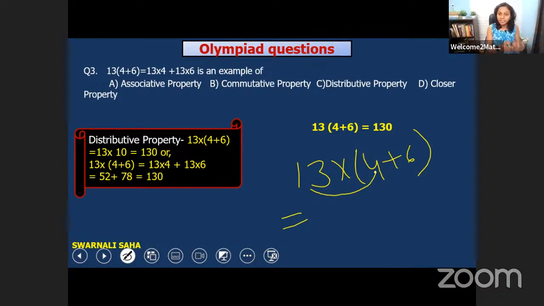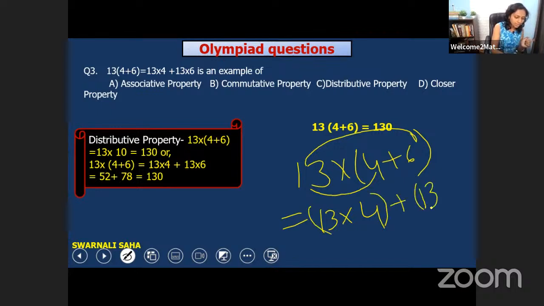We can multiply 13 by 4, and then we can again multiply 13 by 6, and we have to add only. So 13 into 4 plus 13 into 6, and we'll get the same answer in this way too, which is 130. So this would be the distributive property, and our answer would be option C, distributive property. Okay, very good. Option C is distributive property.